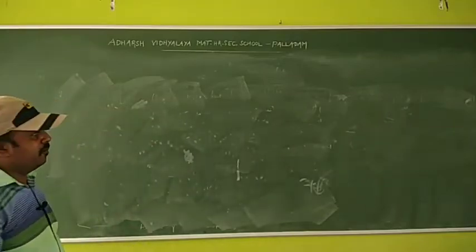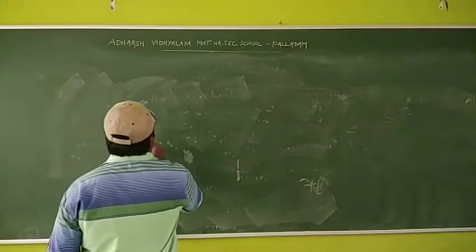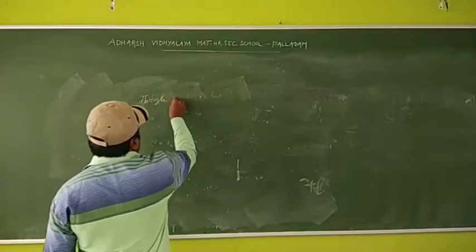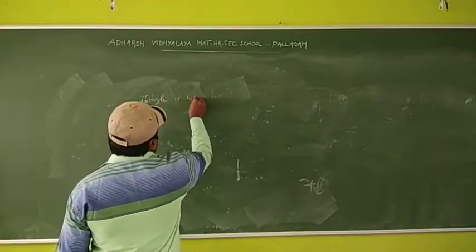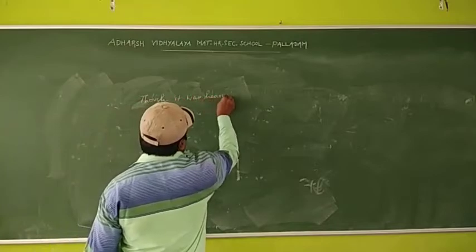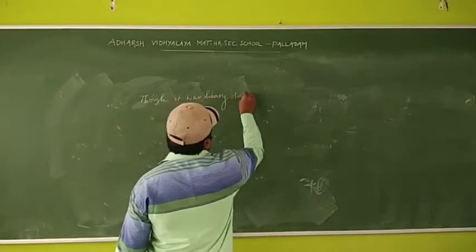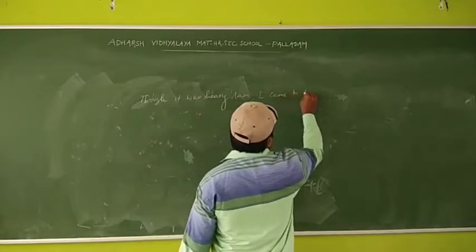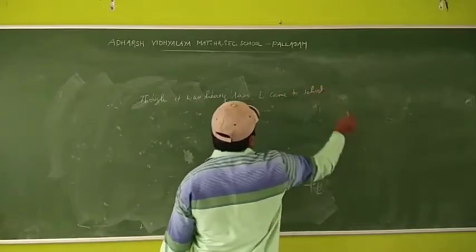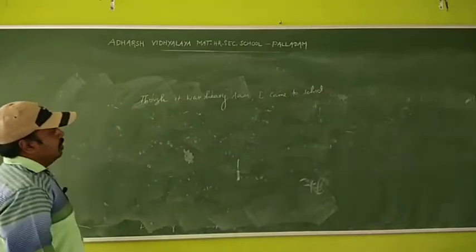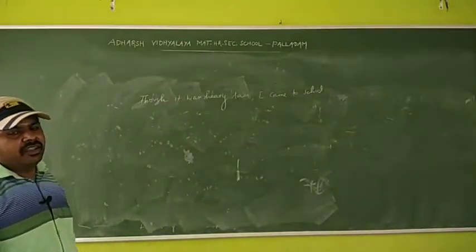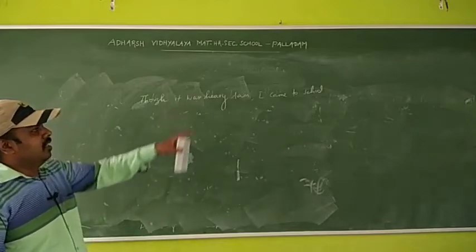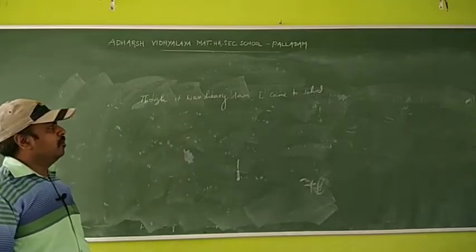one more is there. Okay, though it was heavy rain, I came to school. Though it was heavy rain, okay, I came to school.